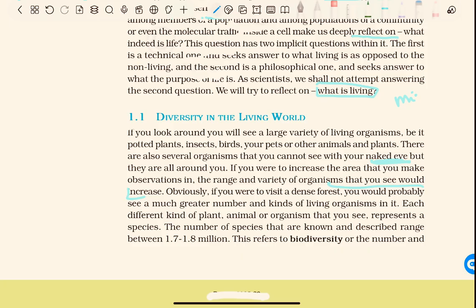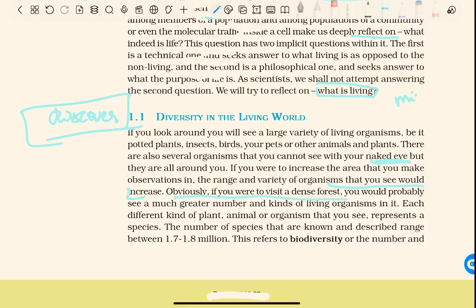If you increase the area of your workspace, you think more about what is all around you. So you will seek a variety of organisms around you. You will find many varieties around you. You will discover so many things.